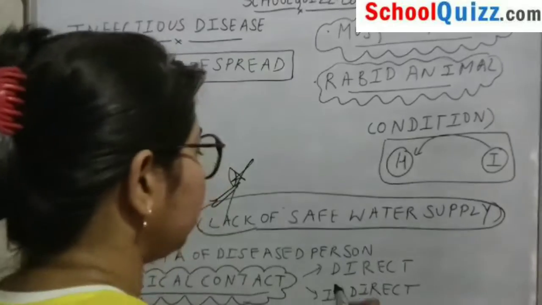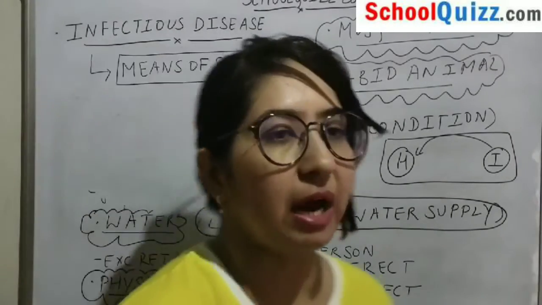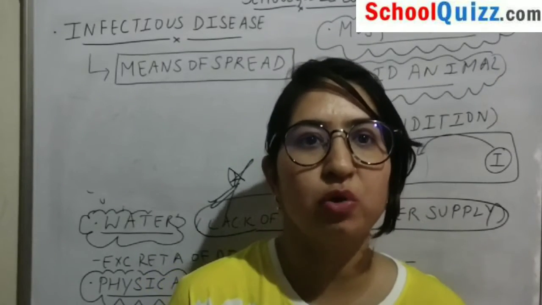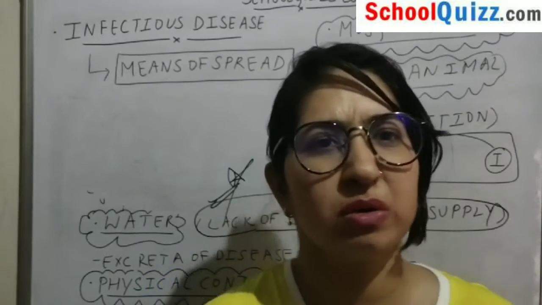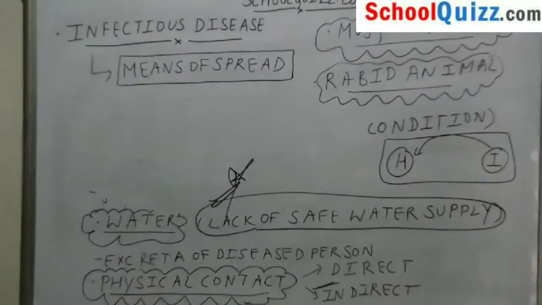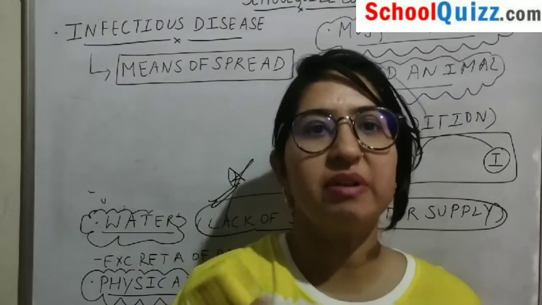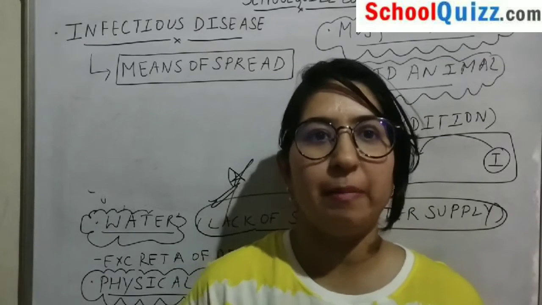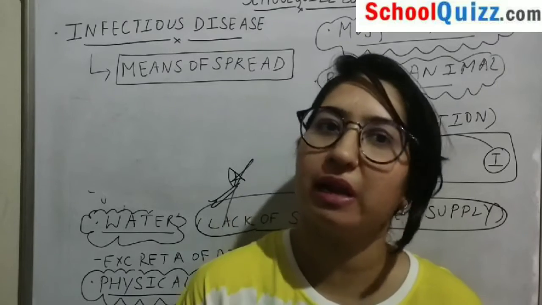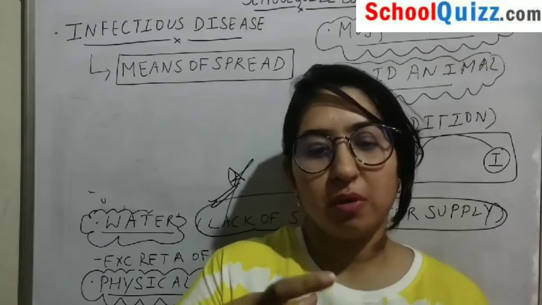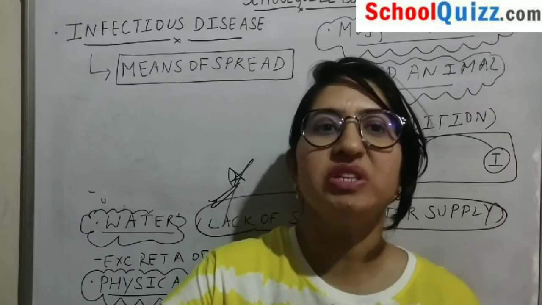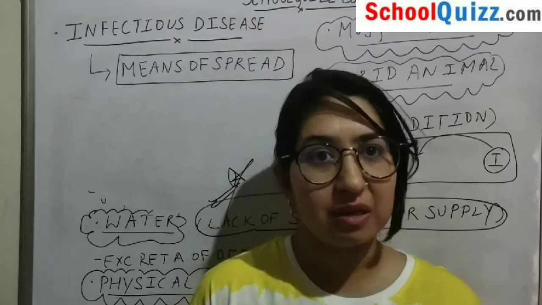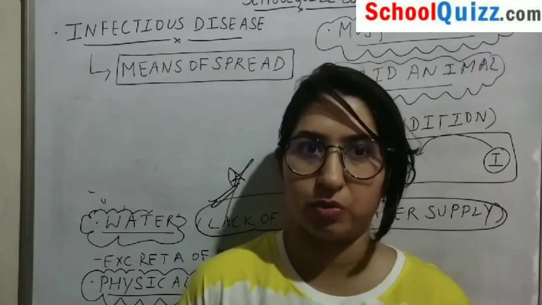If we talk about indirect contact, it is a kind of contact. Suppose I am having a common cold, or COVID, or some particular disorder, and suppose this is a glass and I am drinking water with this glass, and now you come and touch this particular glass again. So all those viruses or bacteria which are stuck on this surface, you will get in contact with them, and there is a chance that you will get that particular disorder.